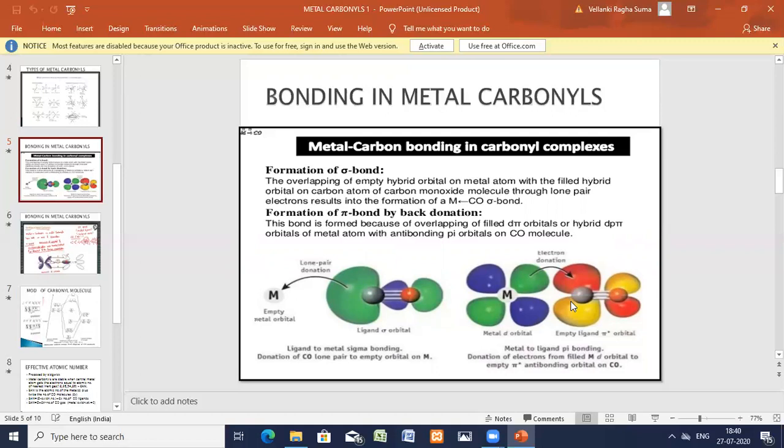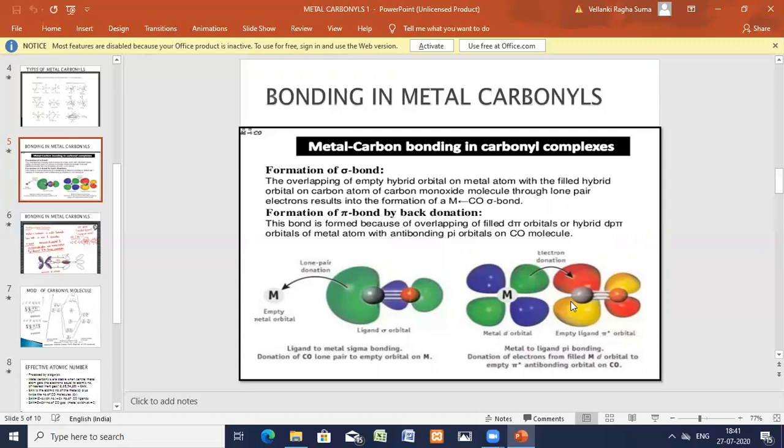However, we can see two clear cases of the metal carbonyl bonding. One is M single bond C triple bond O. The other one is M double bond C double bond O. So in this way, you can see the bonding in the metal carbonyls.